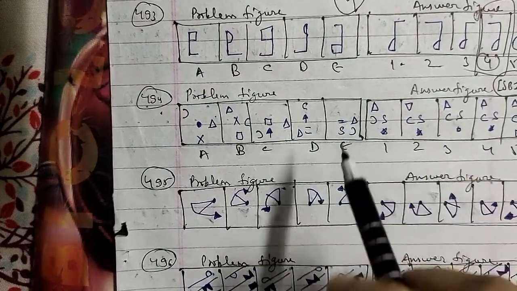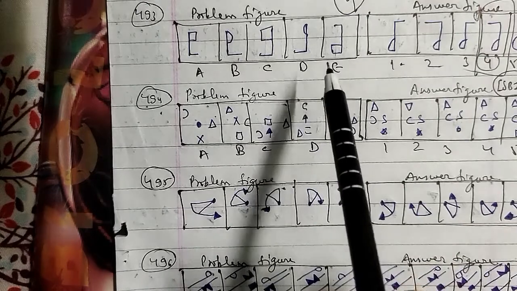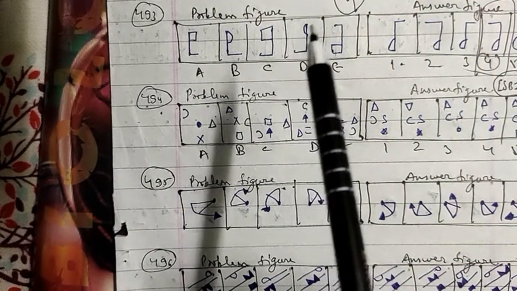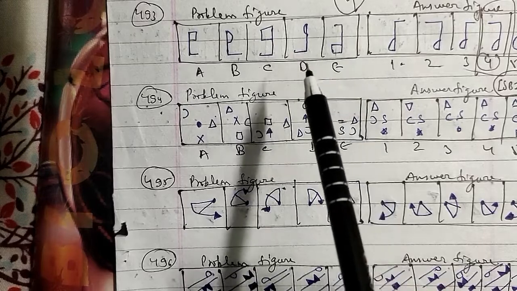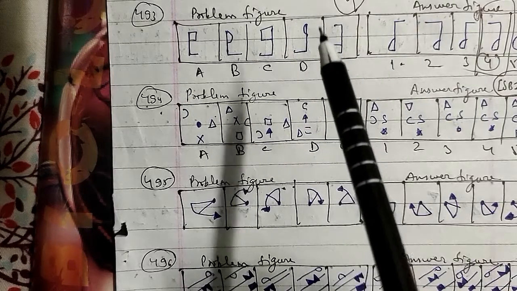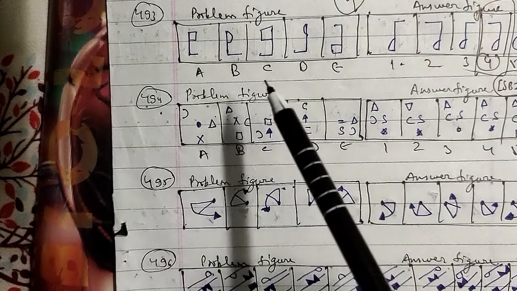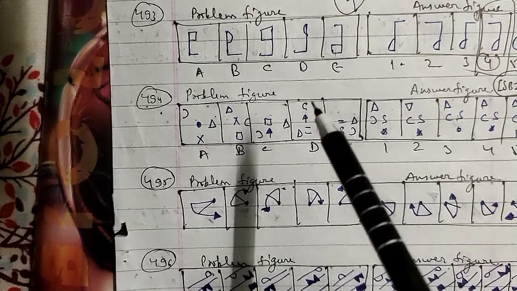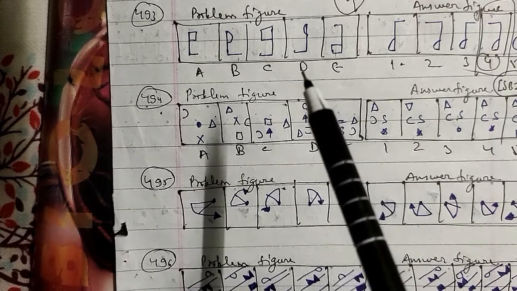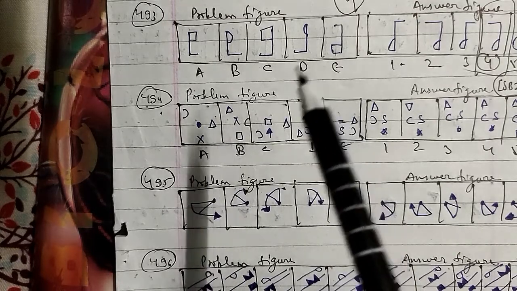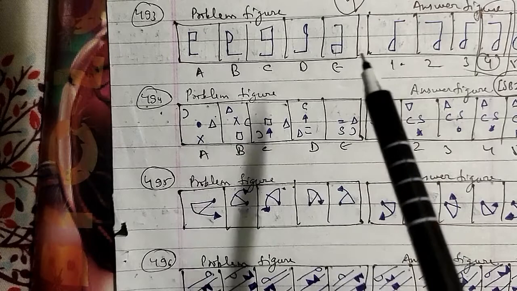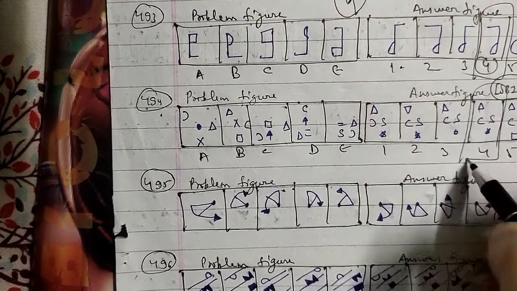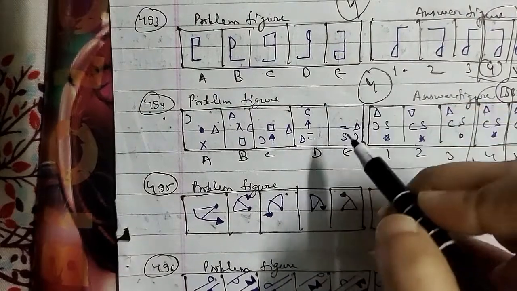So here in these questions the C gets laterally inverted and moves 135 degrees clockwise in each step, and the triangle moves 135 degrees anti-clockwise, 135 degrees clockwise, 135 degrees clockwise, and then 135 anti-clockwise sequentially, so that the other two symbols interchange positions and get replaced alternatively. So after the E figure we will be having a fourth figure that will be the right answer for this question here as well.